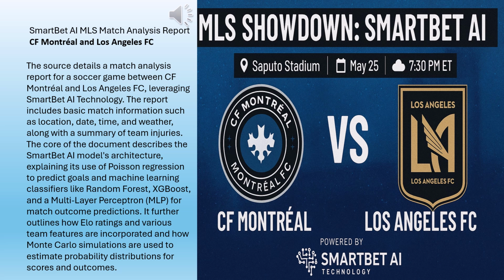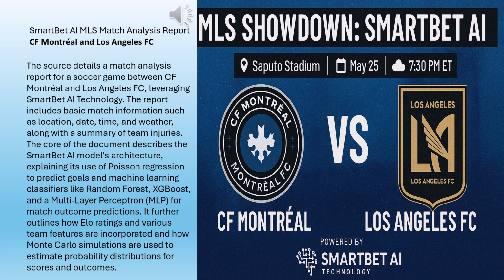Okay, smart. So what did these big ML models actually predict for Montreal versus LAFC? Well, this is where it gets quite interesting. The random forest model predicted an away win for Los Angeles FC. Okay, one for LAFC. The XGBoost model also predicted an away win. Two for LAFC. And the MLP neural network. Same result, away win. Wow. So all three of those machine learning classifiers independently landed on an LAFC victory. Unanimously, yes. That's a pretty consistent signal coming from that side of the analysis.